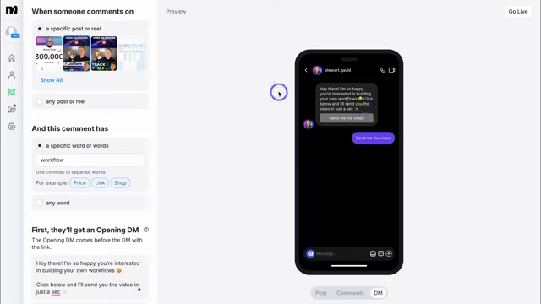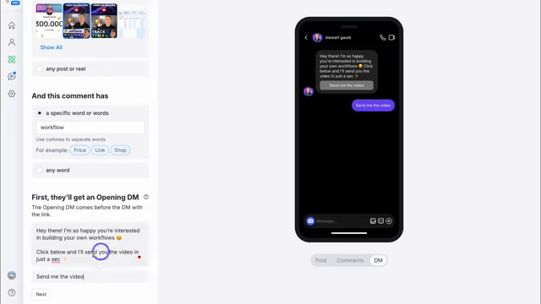And you can see a preview of that DM conversation, that automation, on the right hand side. As soon as the user comments workflow on this video, this reel, this particular post, that will trigger the automation and this message will be sent. The user then clicks send me the video and we want to then automatically send them the video, the link, ebook, or anything else that you want to send. Let's navigate down to next.